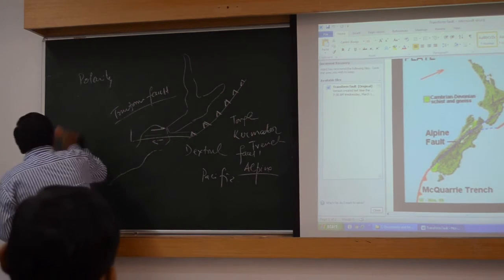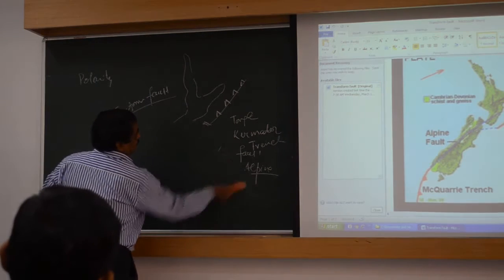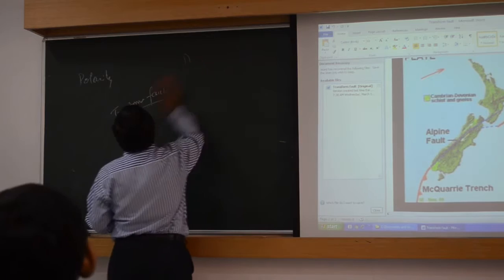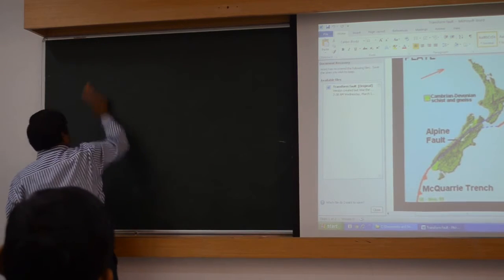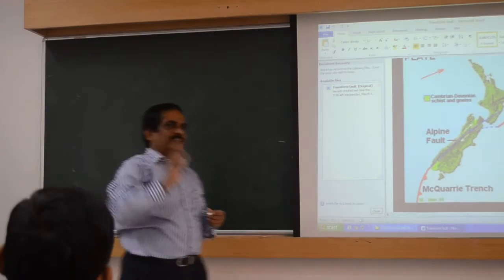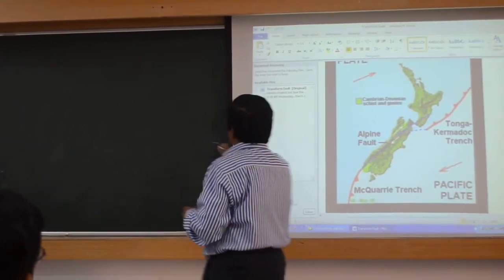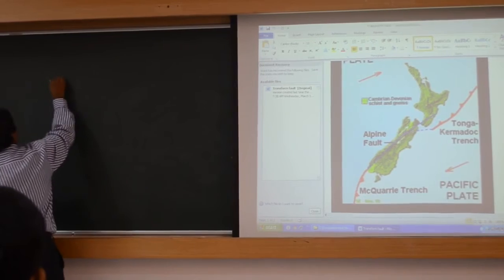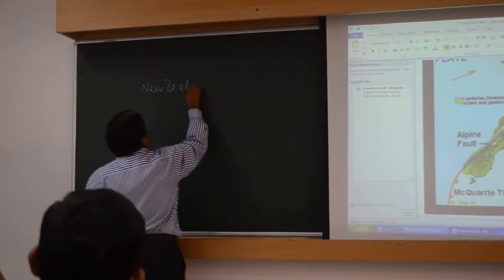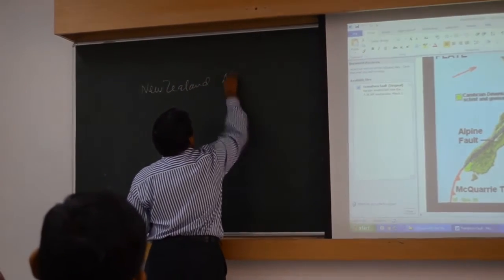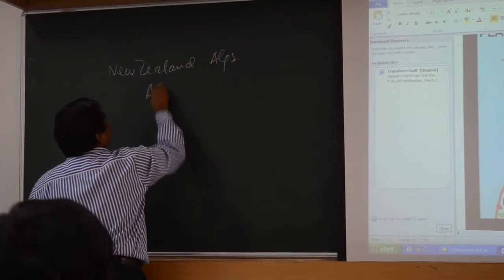Now, this is your Alpine Fault. You can say these are the New Zealand Alps. Very high, it's full of snow only. So you have to do field work over the snow. So these are called the New Zealand Alps. Alpine fault.